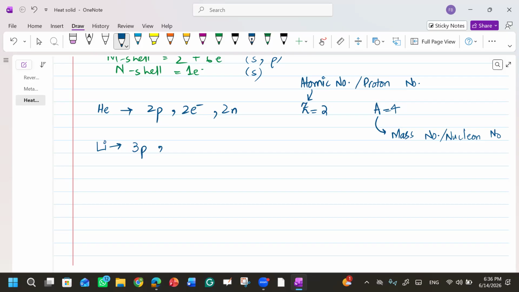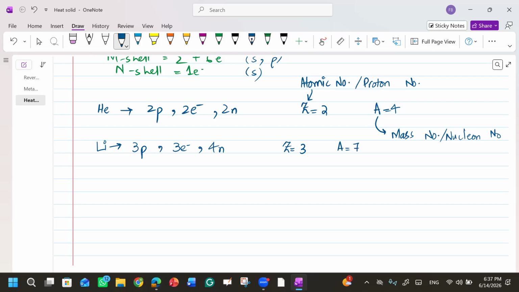If protons are 3, electrons will be 3. What about the neutrons? Neutrons are 4. Now what will be the atomic number and what will be the mass number? Atomic number will be 3 and mass number will be 7.